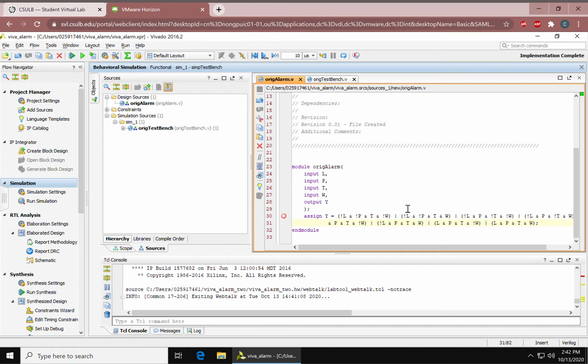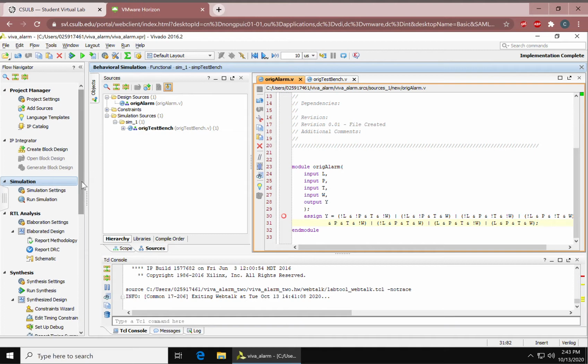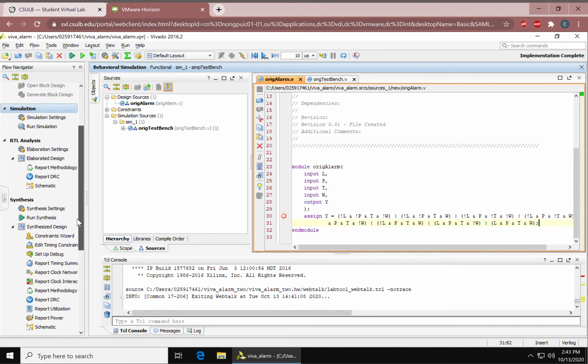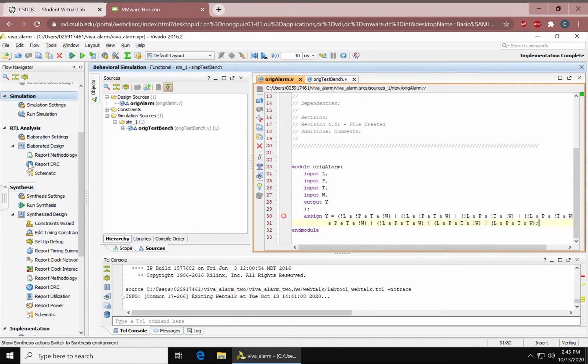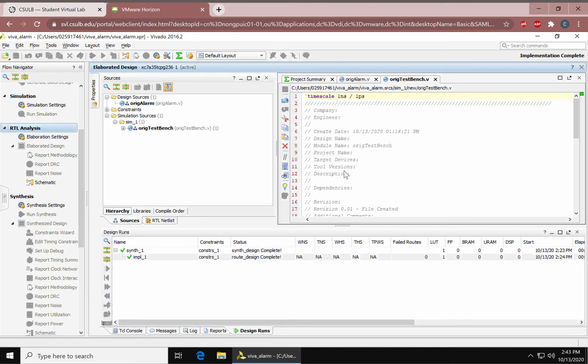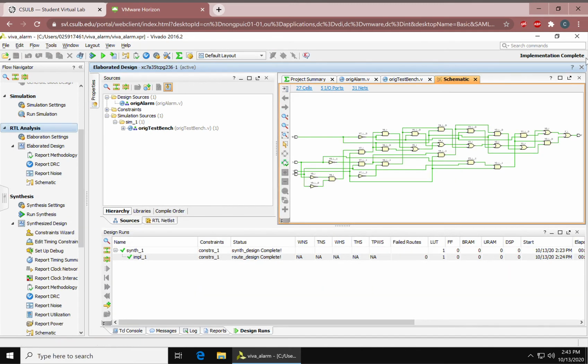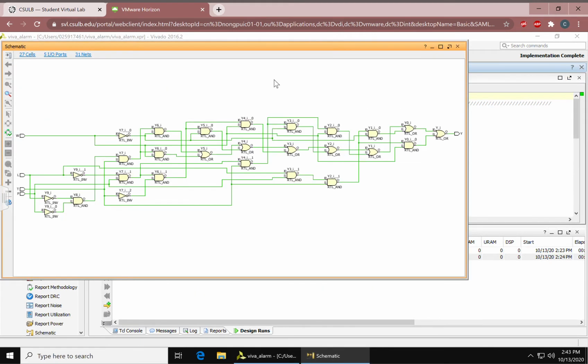And from here we can generate a schematic, and you can do that by pressing schematic under the RTL analysis bar, and under elaborate design press on schematic, and you will get this right here. It should have 4 inputs, W, L, T, P, some inverters, AND gates, OR gates, and an output Y.